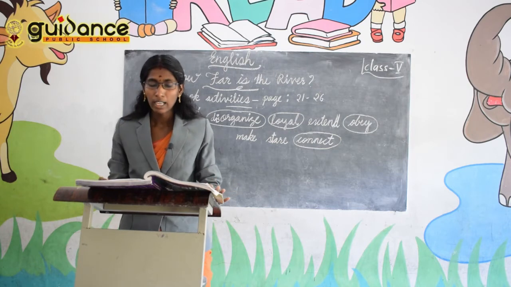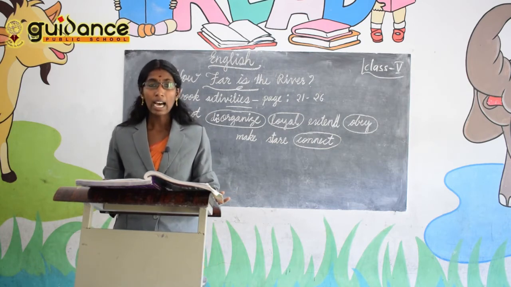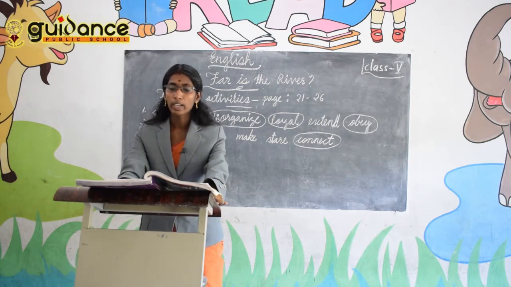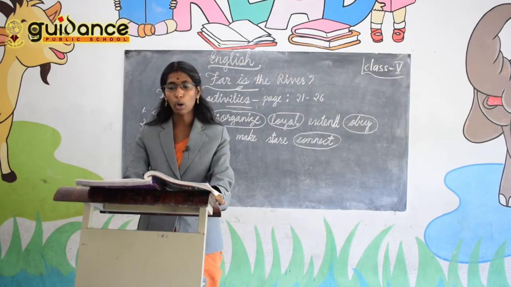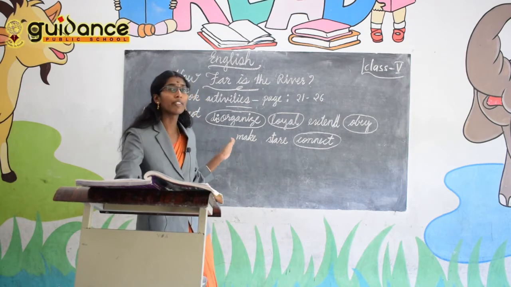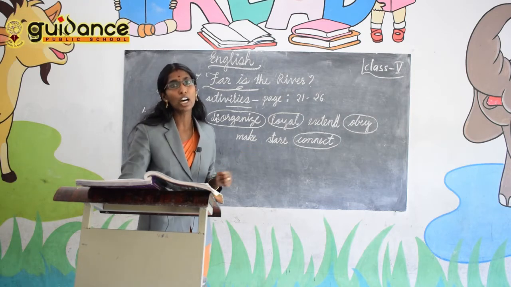Okay. Then next, exercise J. Add in, un, dis or im to form the opposites of these words. So before the word, add which of them? In, un, dis or im to form the opposite.